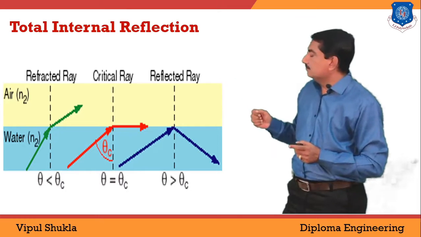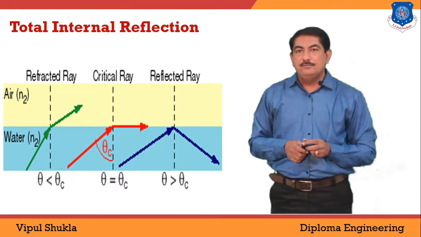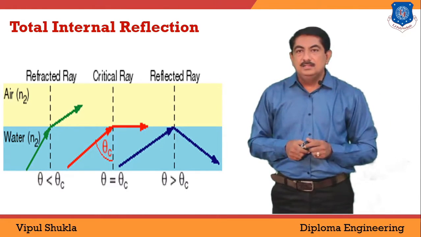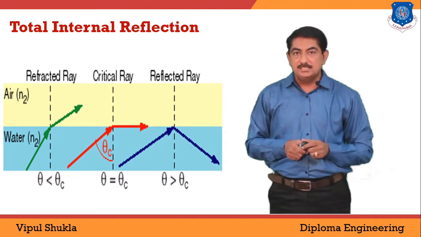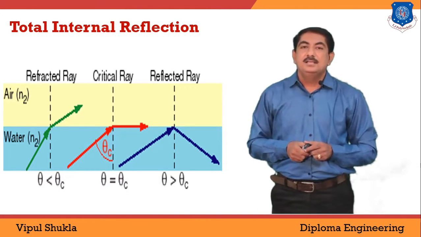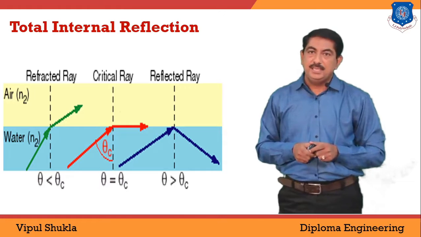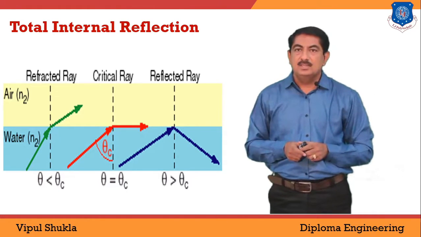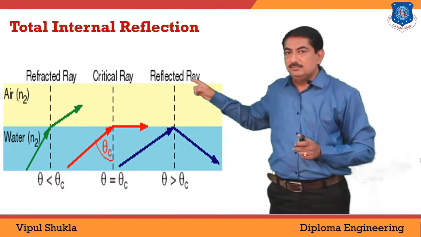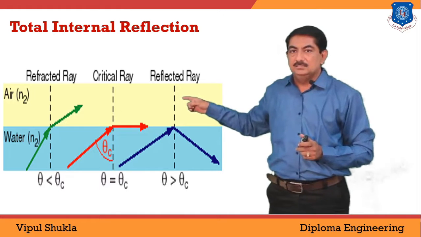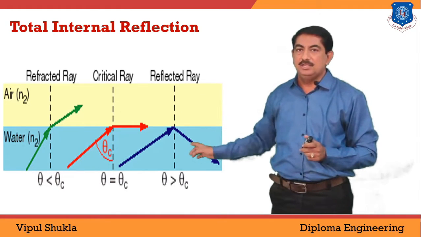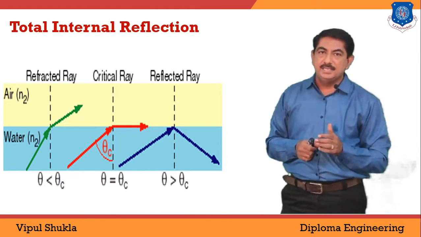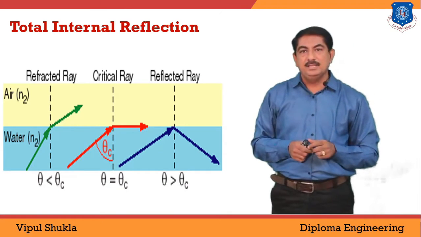Look at this figure. In the first part, theta is less than theta c. Theta c indicates the critical angle, where theta is the angle of incidence. The second one is shown with a red color. Look here, theta is equal to theta c. It means the incident angle is equal to the critical angle.